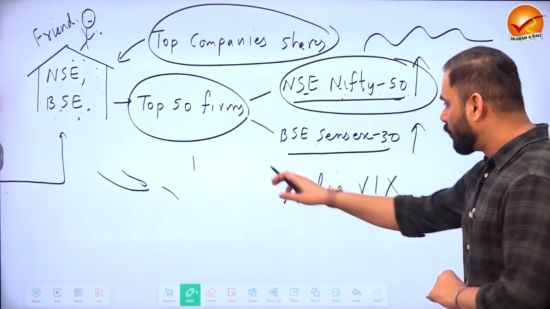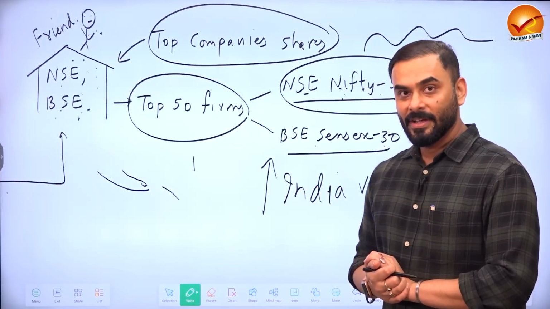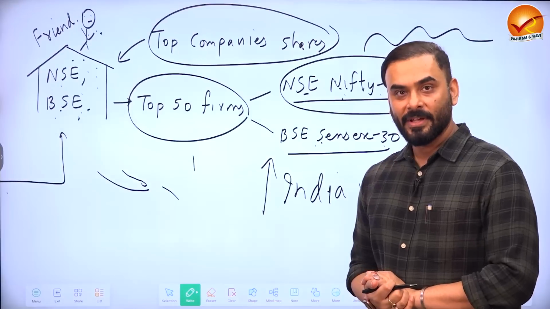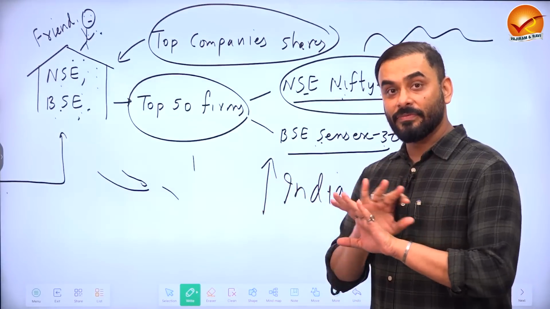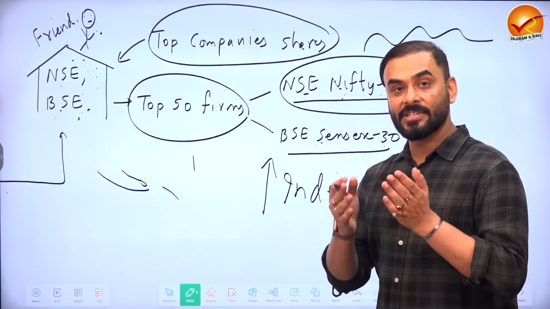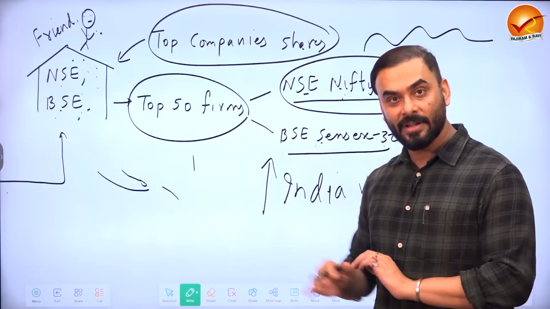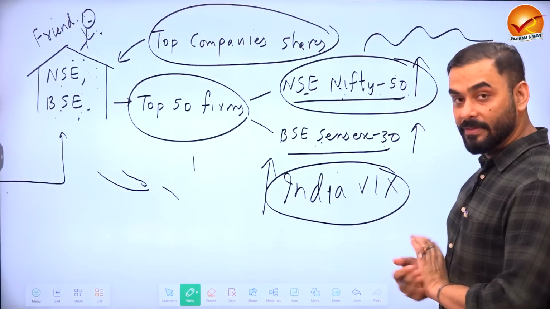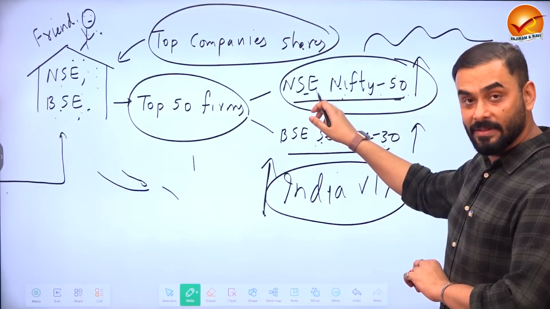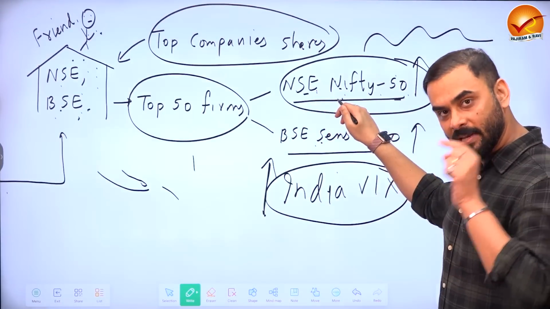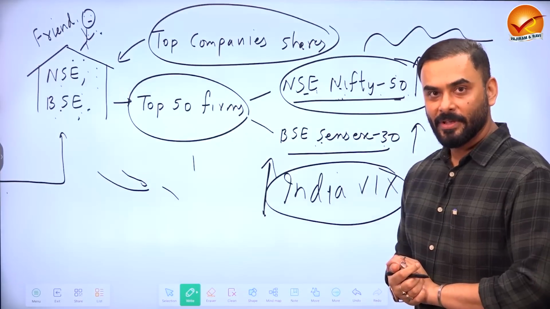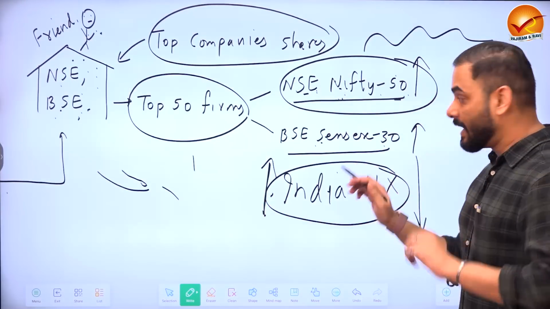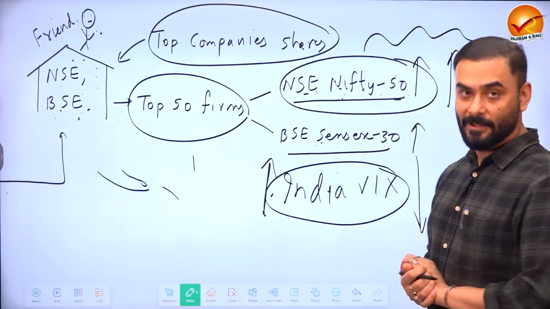So whenever the value of India VIX is very high, that means NSE Nifty 50 and BSE Sensex are very volatile. That means people are feeling a sense of negativity in the share market. That is why sometimes the price of shares is going up, going down, which means there is an inverse relationship between India VIX and NSE Nifty 50. When India VIX is high, NSE Nifty 50 is low. That means people are not very happy in the market because we don't want high volatility. But when the volatility is low, that means people are very happy. So NSE Nifty 50 will be very high.